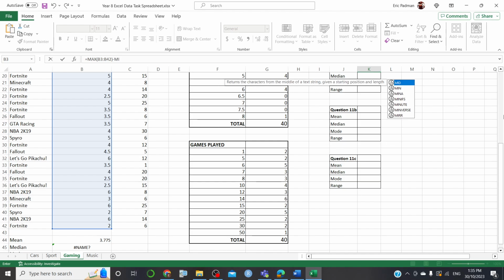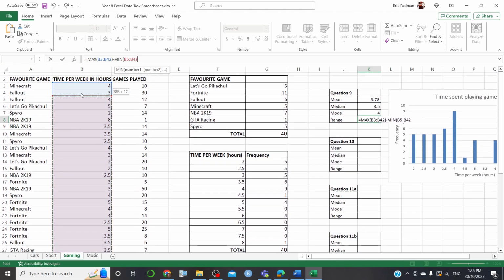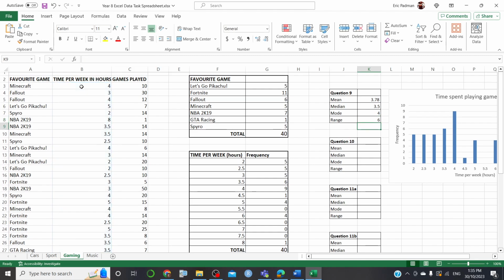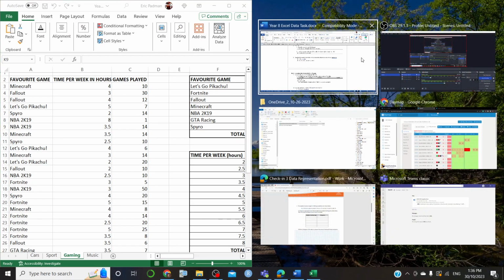Okay, and then we do min. And we need to highlight the same data again for that one. Let's make sure we've got our cursor there. We'll click on these ones, yep. All right, so we've taken the largest value and subtracted the smallest value, and there's our range. It is 6. So what we can do now is, let's just go and copy those over into our table.